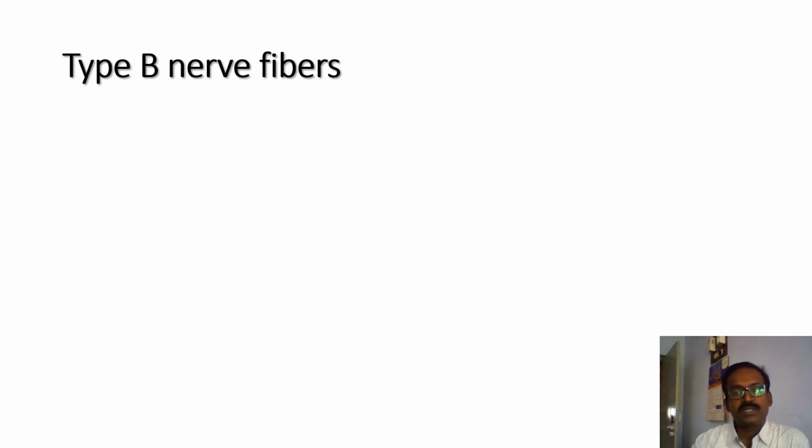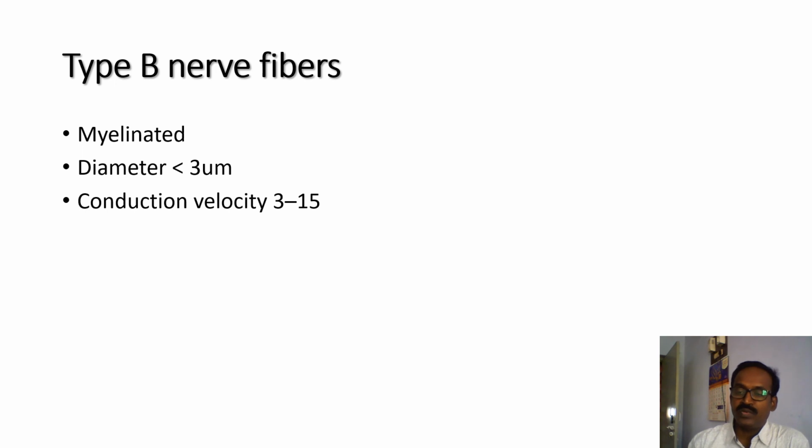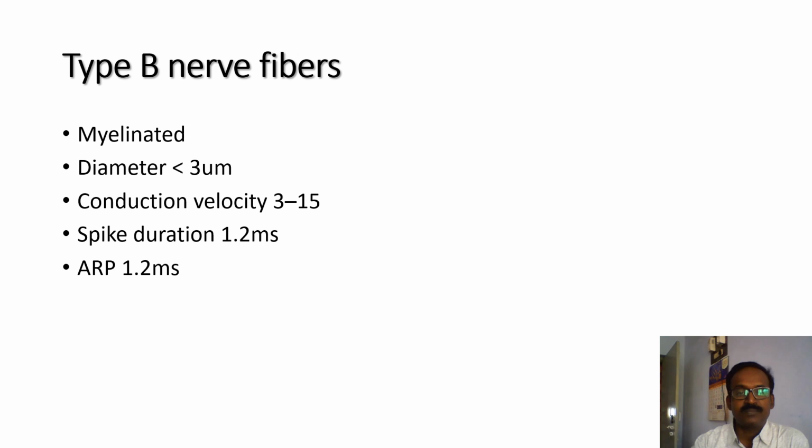Type B nerve fibers are myelinated nerve fibers. Diameter is less than 3 micrometer. Conduction velocity is 3 to 15 meter per second. Spike duration is 1.2 millisecond. Absolute refractory period is 1.2 millisecond. They act as preganglionic autonomic fibers. Type B fibers are more sensitive to hypoxia because they have a greater number of oxygen sensitive channels.